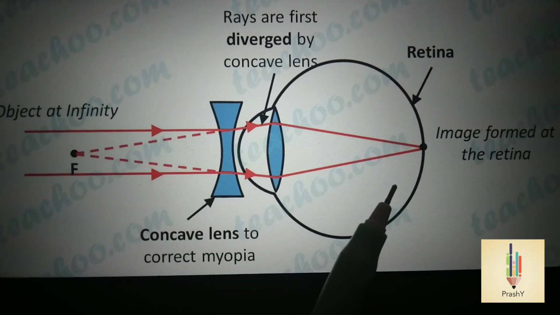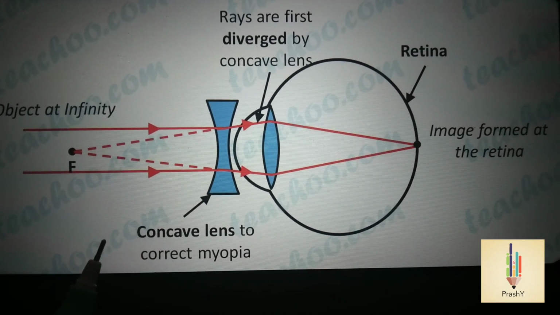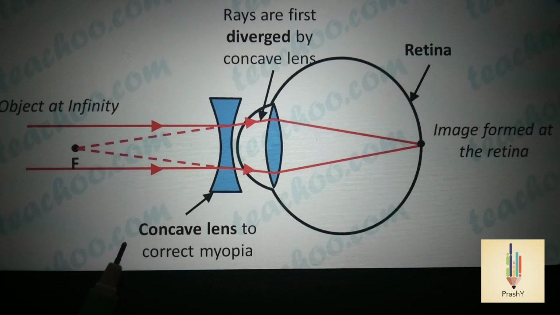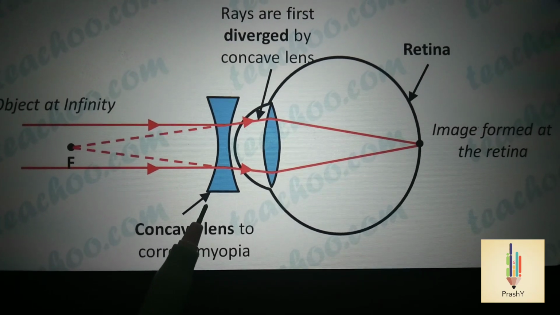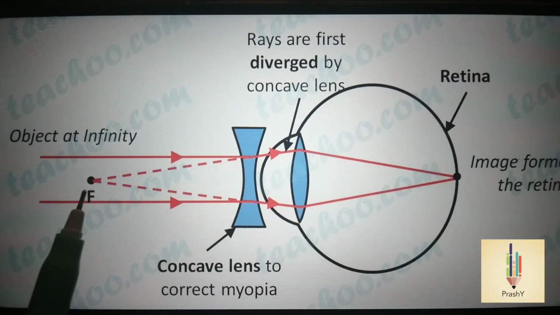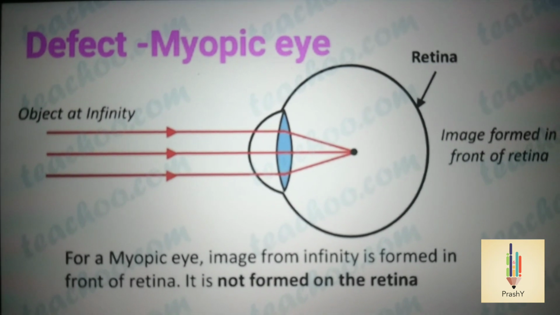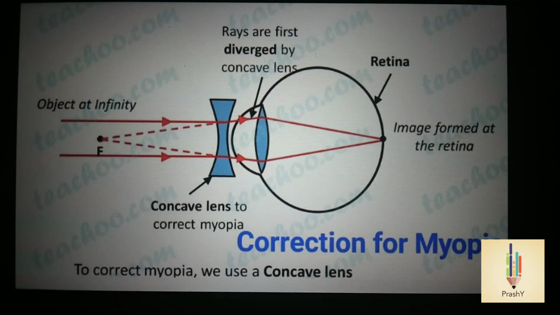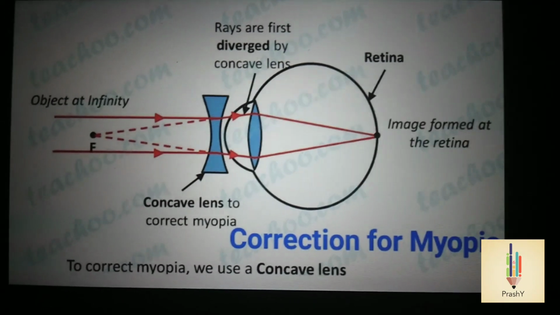The focal length of this biconcave lens must be f equals minus d. Minus indicates that the lens which we are using is a concave lens, where d is the distance of the far point. From the exam point of view, the defect of the myopic eye diagram, followed by the correction of myopia, is very important.